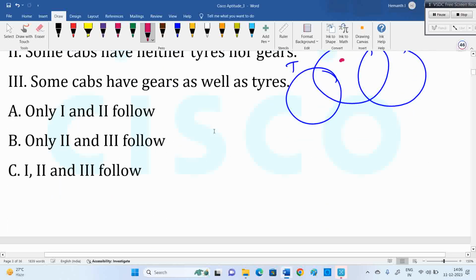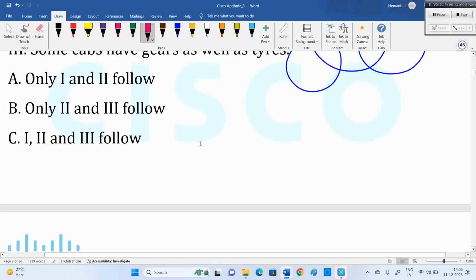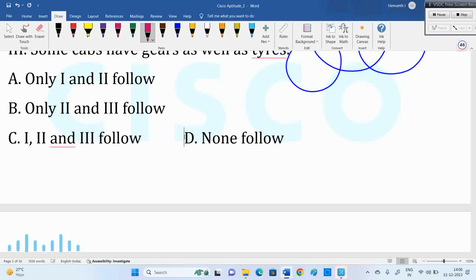Now look into the options. Is there anything called either-or in the options? Either is not there. Now listen, if the first one failed in one diagram, remove it. When I take the first one as correct, it should be true in all diagrams. The first one has already failed, so wherever the first one is there, remove that option. Next, the third one also failed, so wherever the third one is there, remove that option.